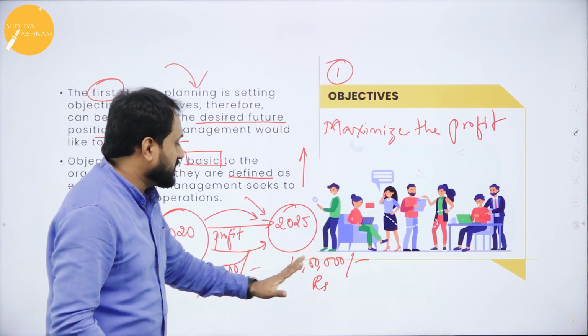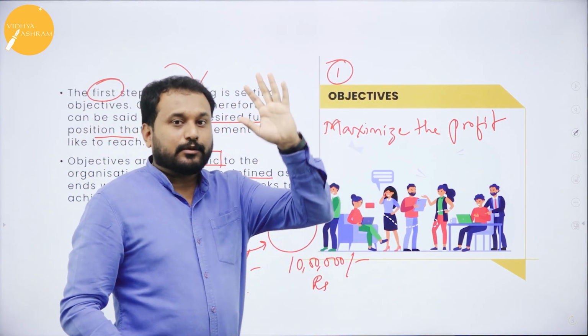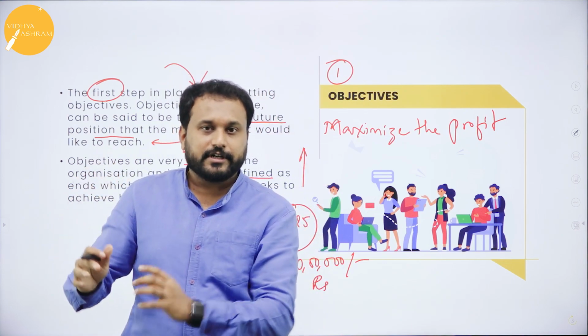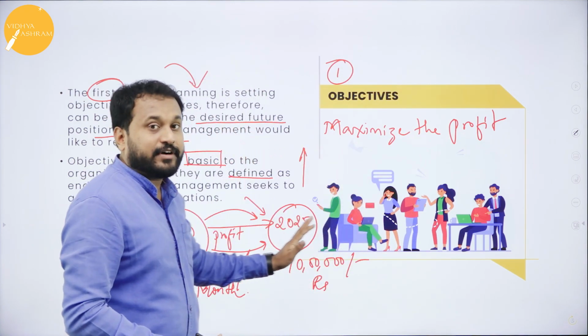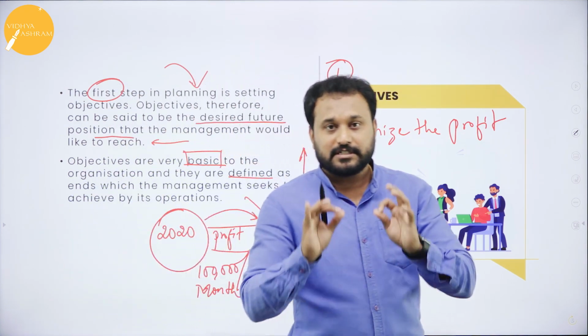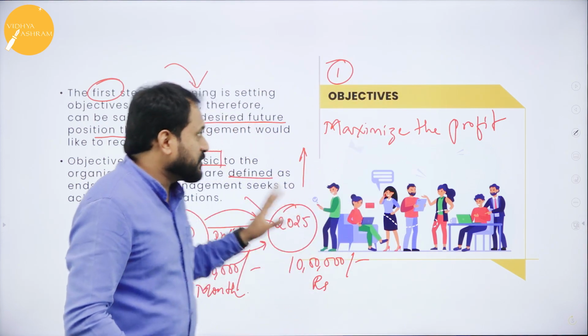Now my objective is clear. 1 lakh rupees is what I used to make as profit. Now I need to make a profit of 10 lakh rupees. By the end of 2025, I need to make 10 lakh rupees every month as profit. So that is my objective. This is what objective is.